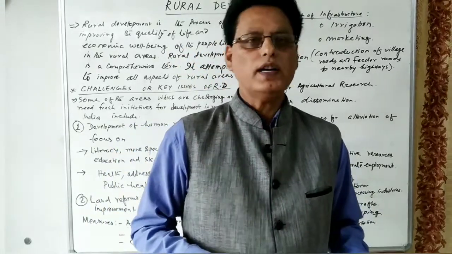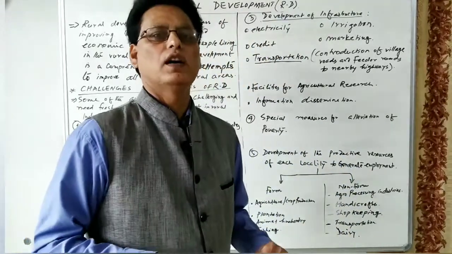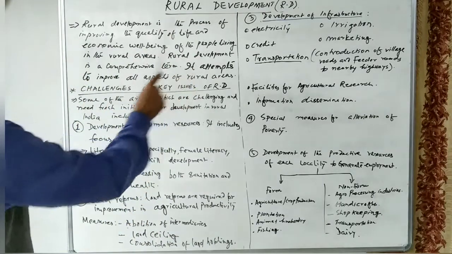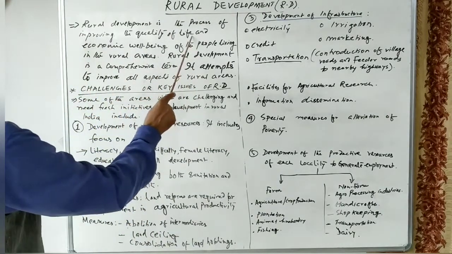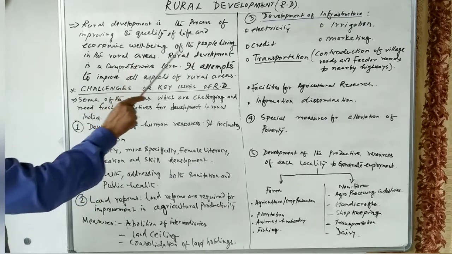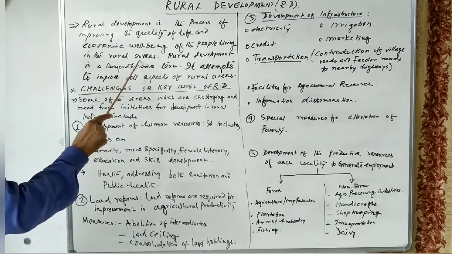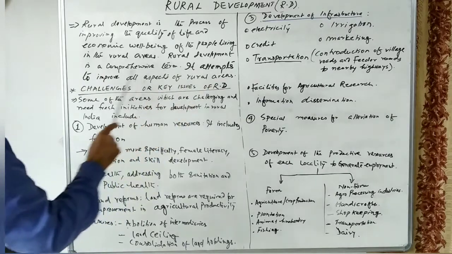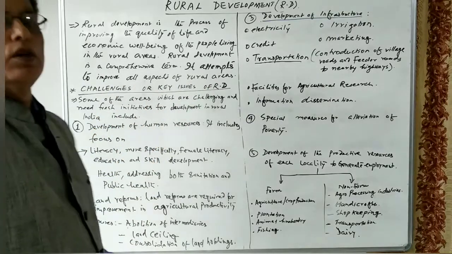So what is the meaning of rural development? Rural development is the process of improving the quality of life and economic well-being of the people living in the rural areas. Rural development is a comprehensive term. It attempts to improve all aspects of rural areas.